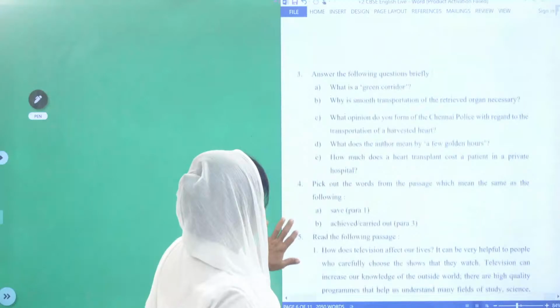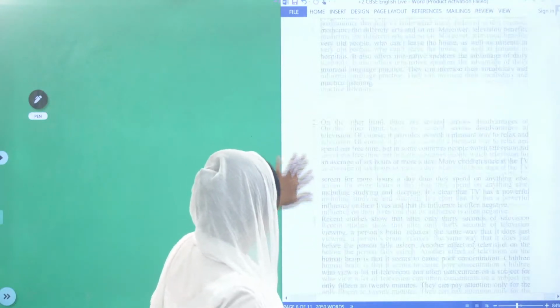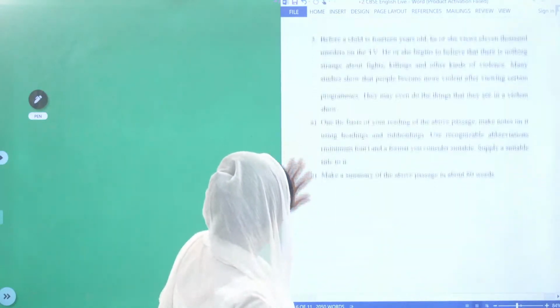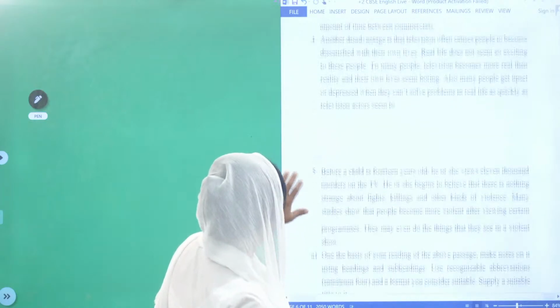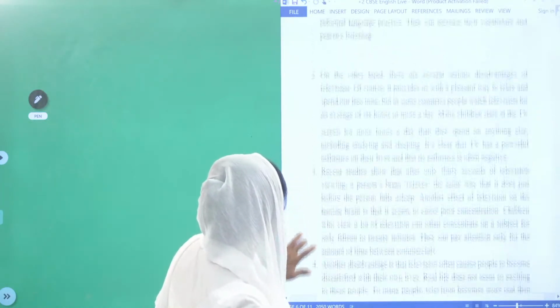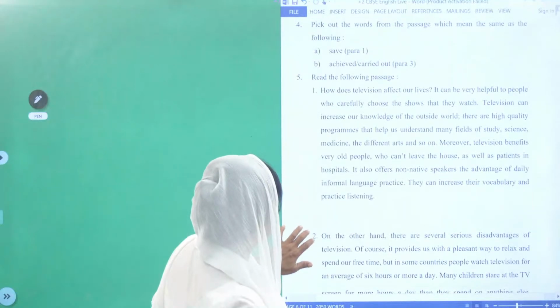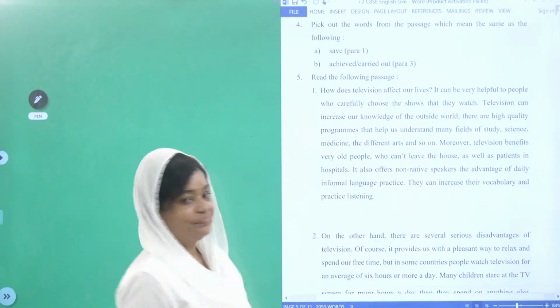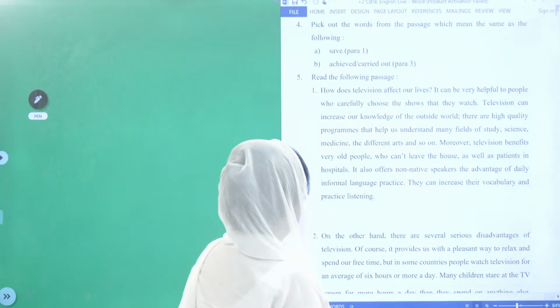I didn't come back to this, sorry. Then we make a summary of the above passage. 5432. Okay, number 5. Now read the following passage.